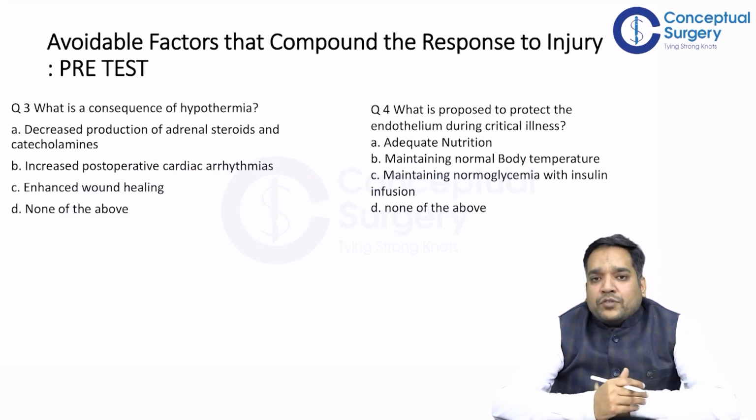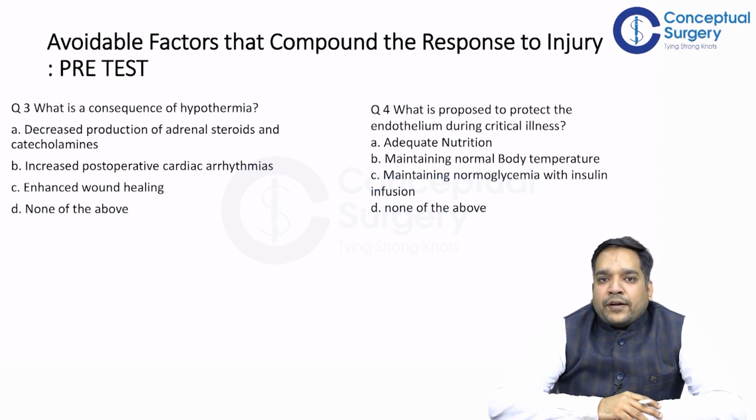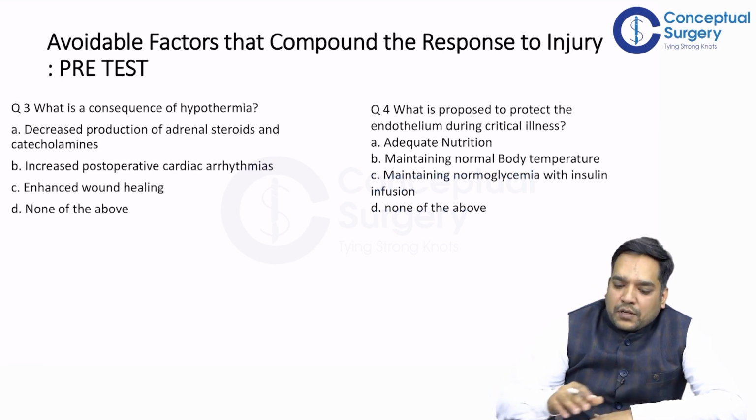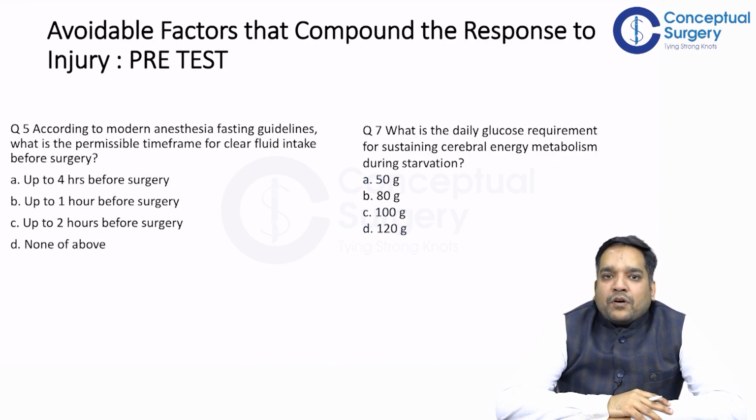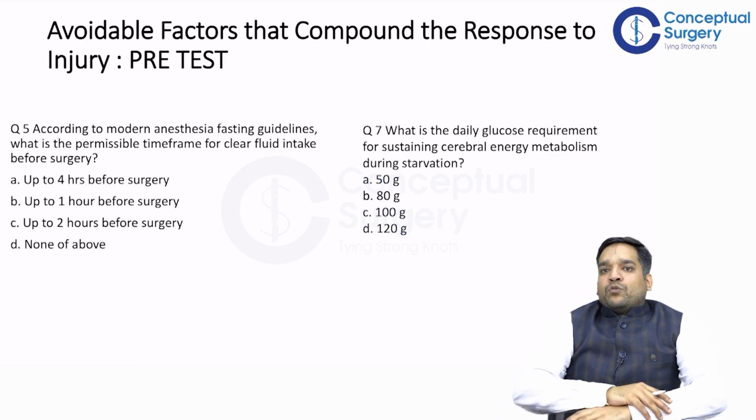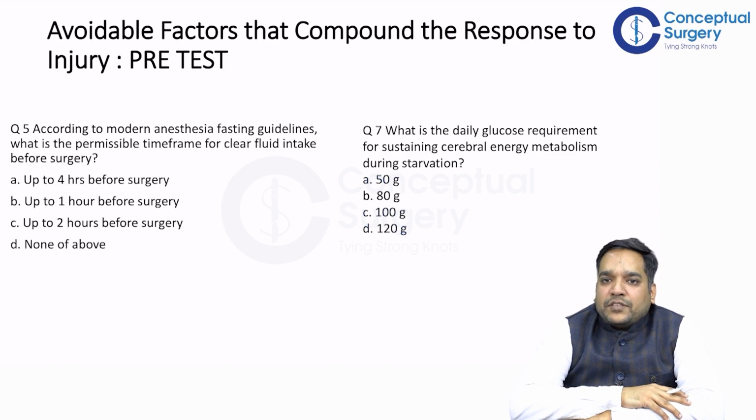Question number 3, what is the consequence of hypothermia? Decreased adrenal steroids and catecholamines, increased postoperative cardiac arrhythmias, enhanced wound healing, none of the above. Question number 4, what is the purpose of protecting the endothelium during critical illness? Adequate nutrition, maintaining normal body temperature, maintaining normal glycemia with insulin infusion, none of the above. Question number 5, according to modern anesthesia guidelines, what is the permissible time frame for clear fluid intake before surgery? Up to 4 hours before surgery, up to 1 hour, up to 2 hours before surgery, none of the above. Question number 7, what is the daily glucose requirement for sustaining cerebral energy metabolism during starvation? 50 gram, 80 gram, 100 gram, or 120 gram.